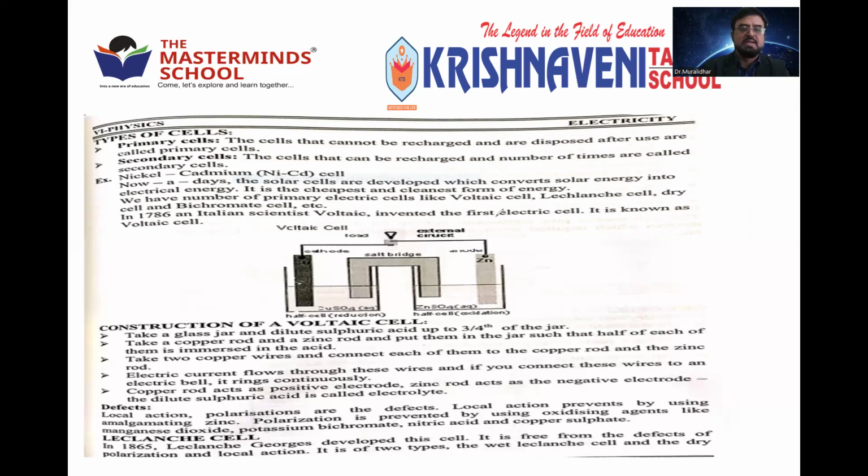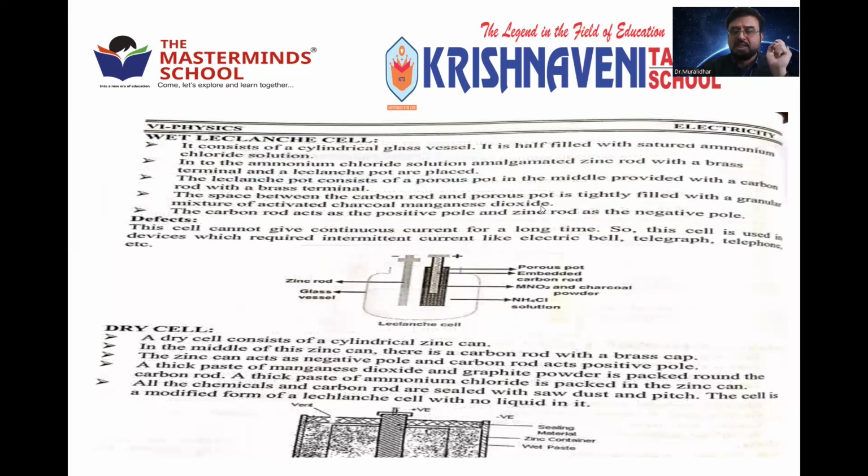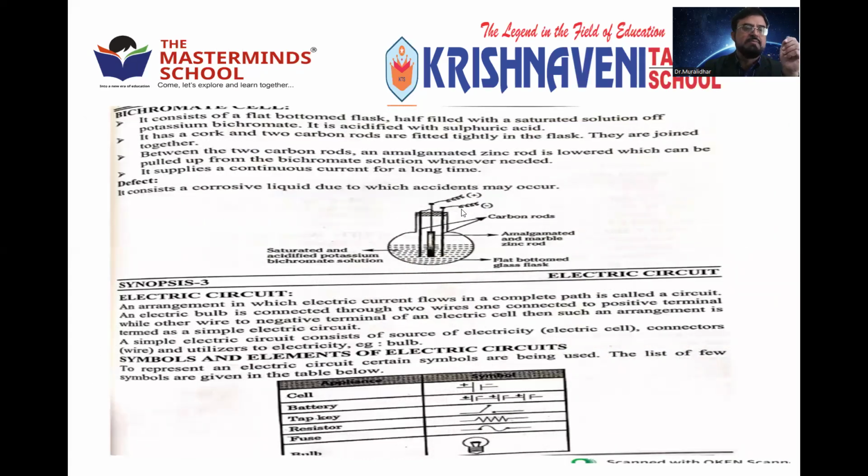First, the Leclanche cell is there. The explanation is not required for us. Different cells use different chemicals to produce electricity, but in all cases, chemical energy is converting into electrical energy. It may be the Leclanche cell, it may be a dry cell, or the bichromate cell. These are different kinds of cells where we can find the conversion of chemical energy into electrical energy.